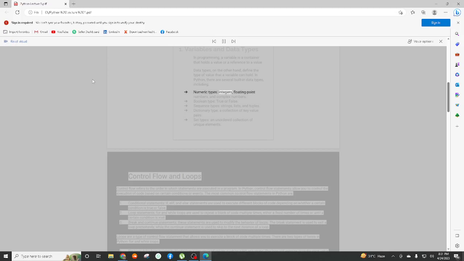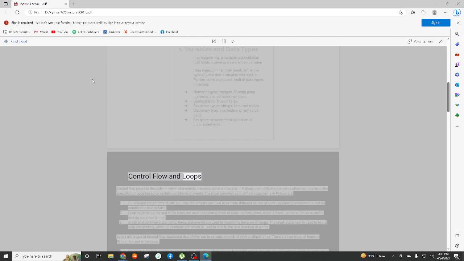numeric types: integers, floating point numbers, and complex numbers. Boolean type: true or false. Sequence types: strings, lists, and tuples. Dictionary type: a collection of key-value pairs. Set types: an unordered collection of unique elements.